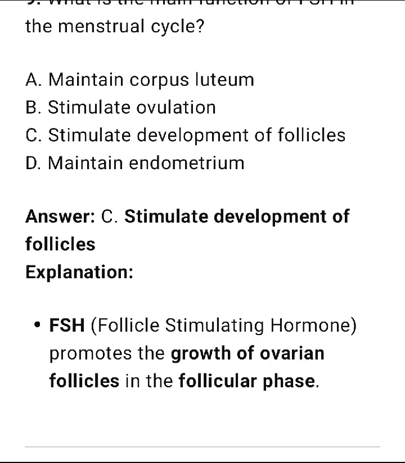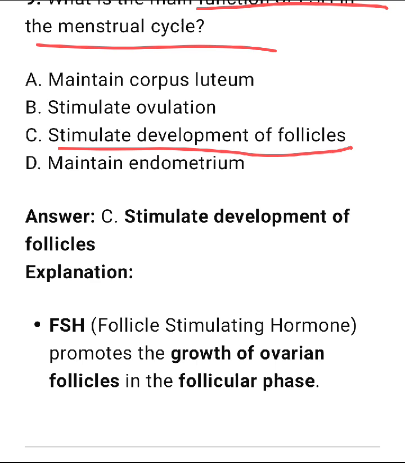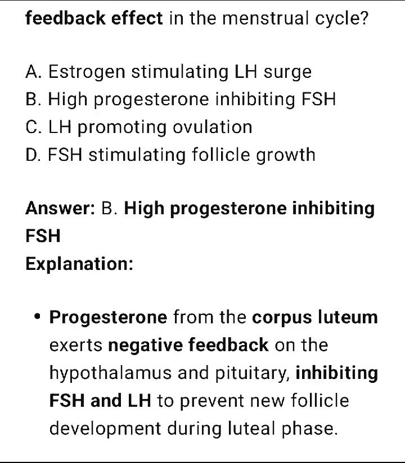What is the main function of FSH in the menstrual cycle? Follicle stimulating hormone का main काम क्या होता है? So as its name suggests, it helps in the development or growth of the follicles. So option number C is the correct one. It stimulates the development of the follicles. Next one, which of the following is a negative feedback effect in the menstrual cycle?